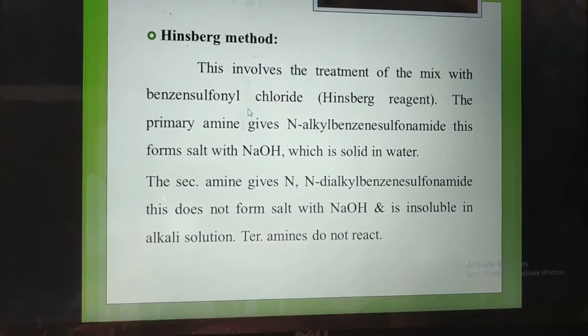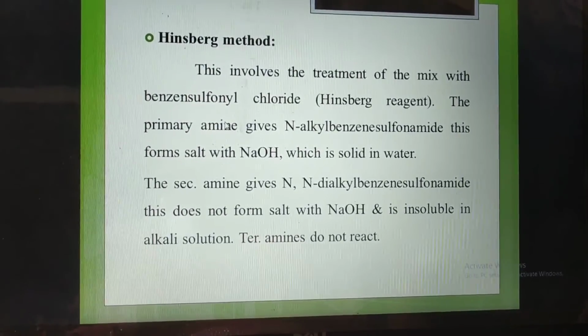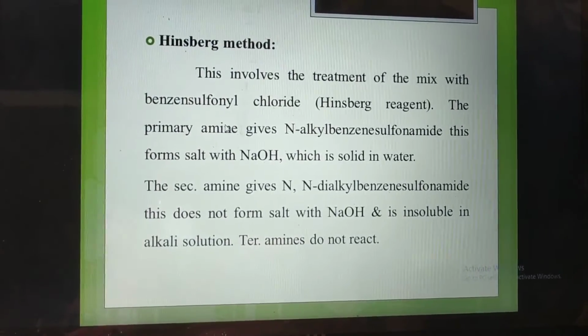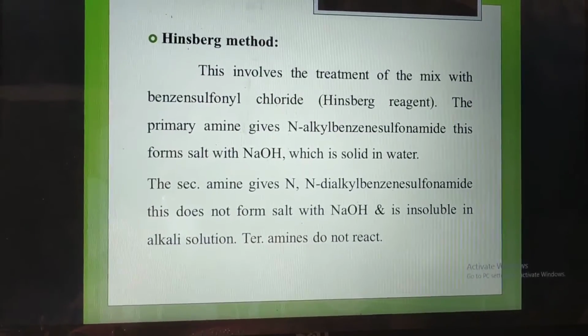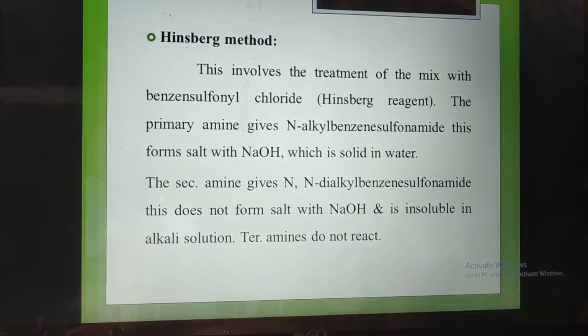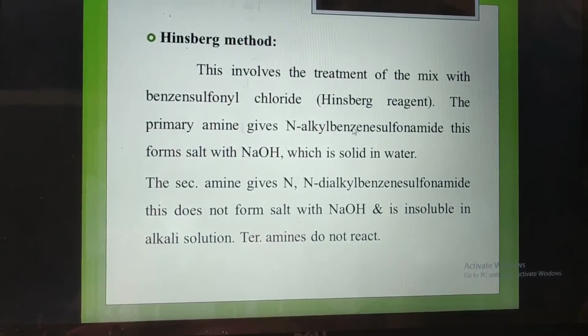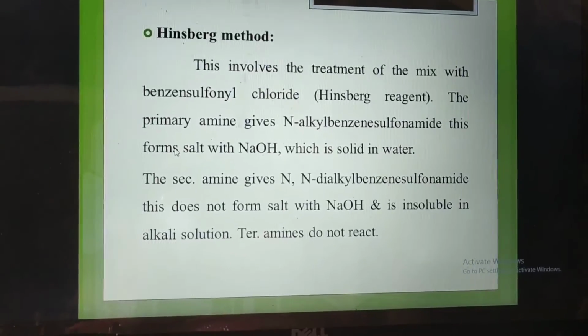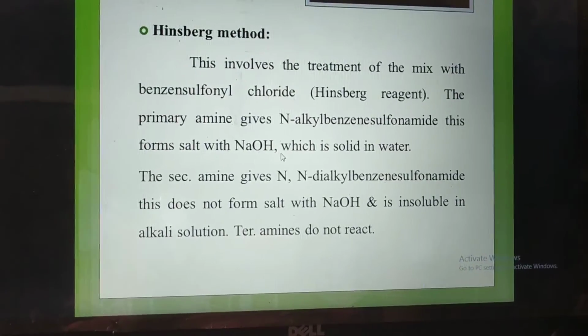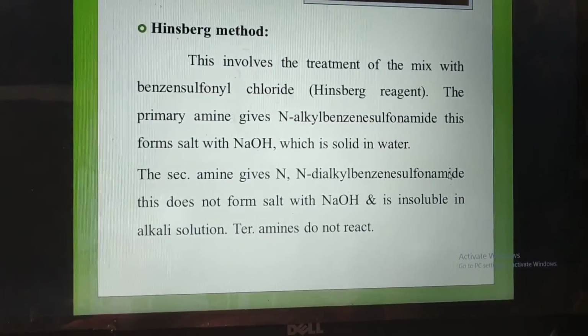Next test is the Hinsberg method. It involves the treatment of the mixture with benzene sulfonyl chloride, which is the Hinsberg reagent. The primary amine gives an N-alkyl benzene sulfonamide, which forms a salt with sodium hydroxide that is soluble in water.